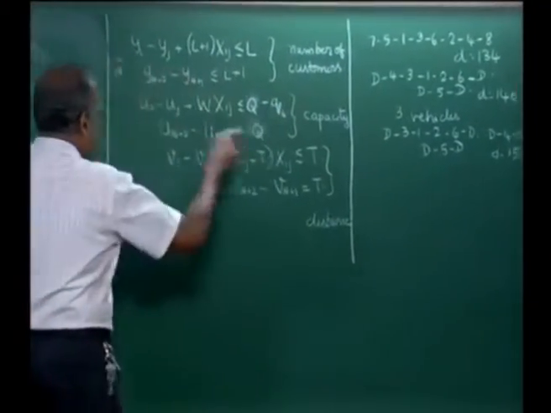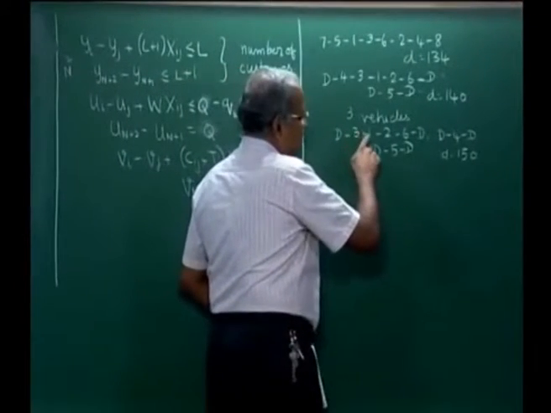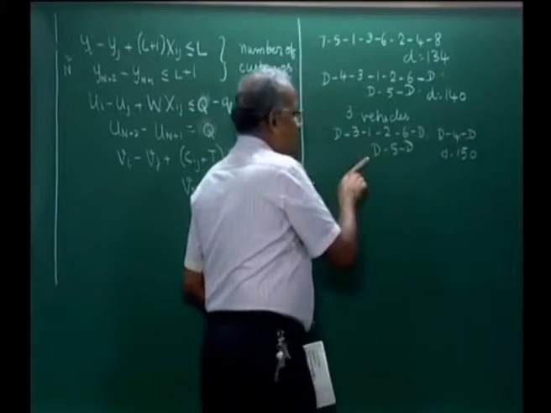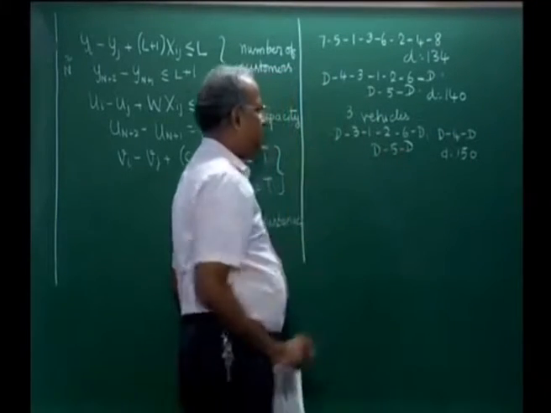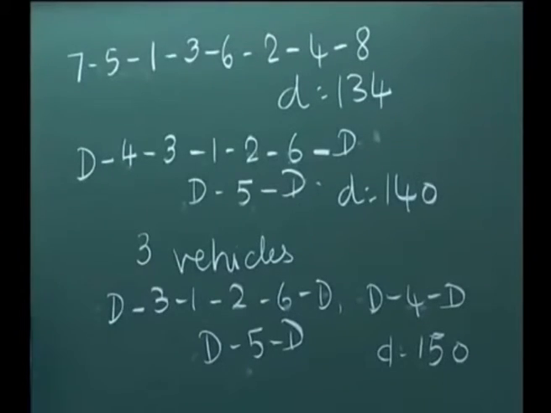So, as I said, if we use that formulation on this, we would have 7 to 3, 3 to 1, 1 to 2, 2 to 6, 6 to 8, 7 to 4, 4 to 8 and 7 to 5, 5 to 8. Now, the total distance will be 150. In this you can see that the distance increases.